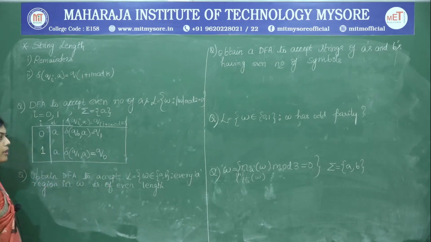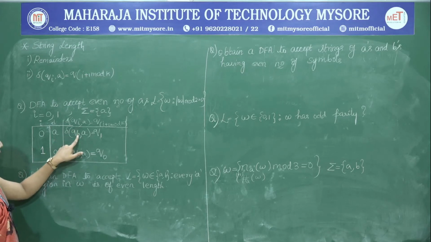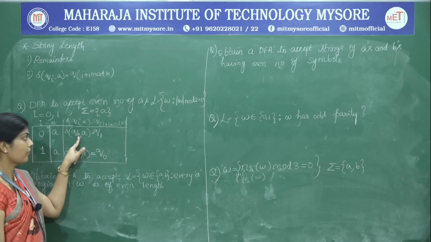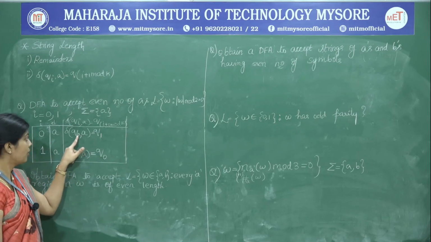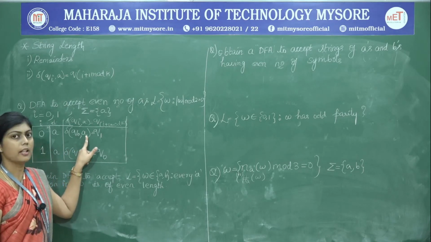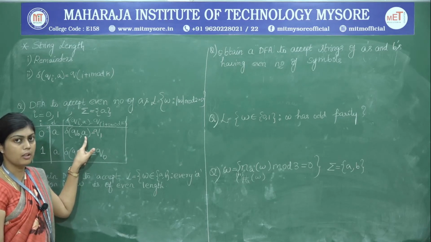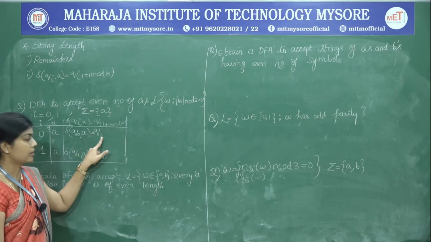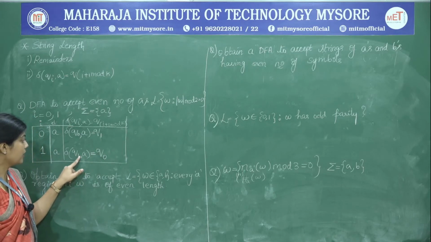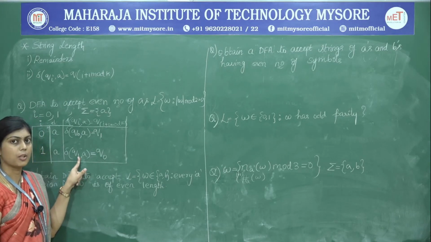The logic behind doing this is, first of all we are at some state Q naught, that means there are already an even number of A's. So that remainder is 0. When you are at some even number, you are adding a single A. So 1 plus the even number is always going to lead to an odd number. Therefore the destination also has become 1. Here Q1, so 1 states that the length of the string has to be an odd number.